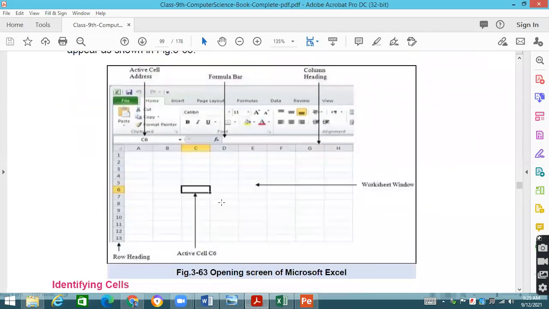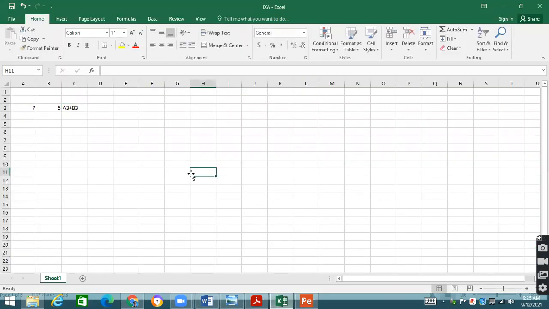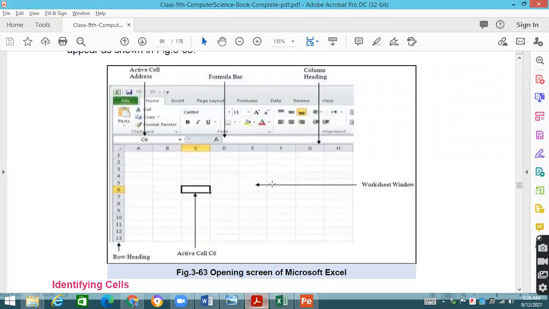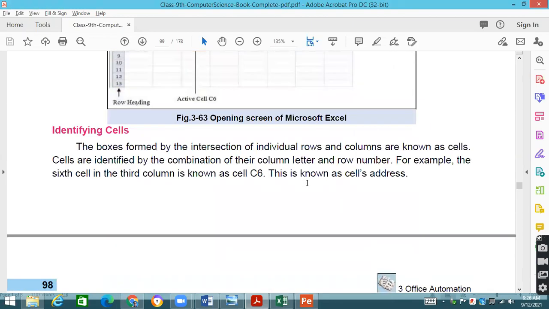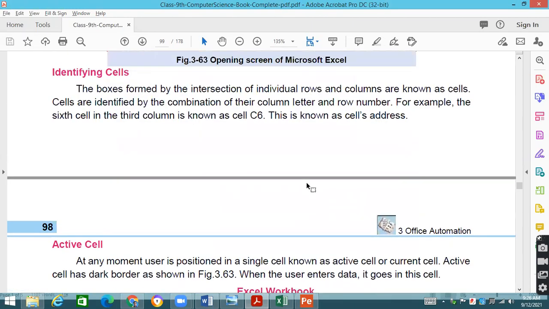Different components are there that you must know. This is basically the column heading. This is basically the row name. This is basically the formula bar. Whenever you click any cell, it is going to show you the active cell. Just like this is H11 and the address is given over here that this is H11. This point is clear. I hope all these components are clear. Now, identifying cells, how to identify these cells. This point we are going to see.